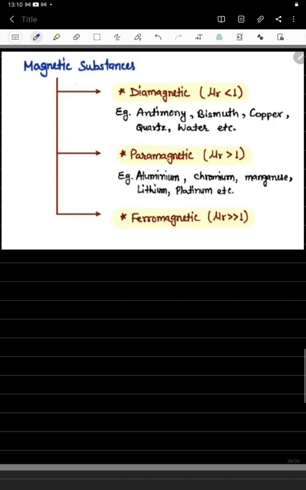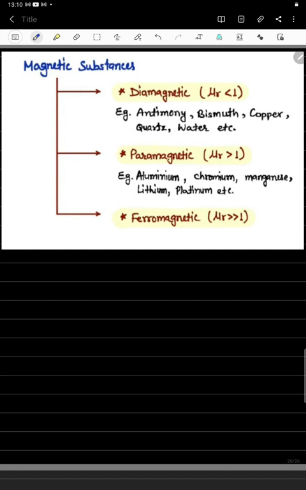Diamagnetic materials have relative permeability less than 1. Examples are antimony, bismuth, copper, quartz, water. If you place these materials in a magnetic field, they give magnetization in the opposite direction, so they are called diamagnetic materials.